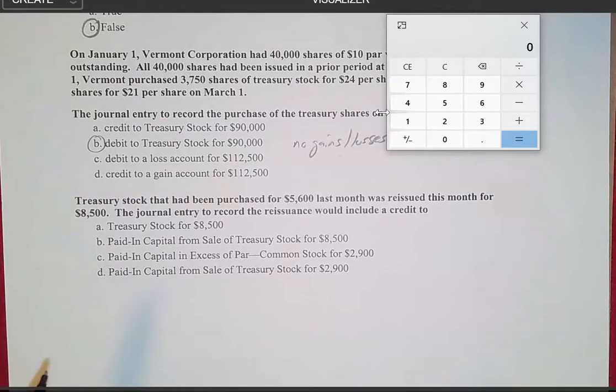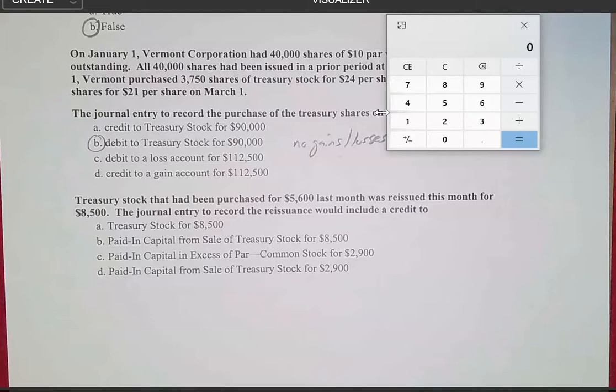We had $5,600, and we can't go below zero. So that's wrong. Let's look at choice B, paid-in capital from the sale of treasury stock. I just told you that we are going to have a credit to treasury stock. So even if it was for $1, this choice would be impossible, because we'd be crediting paid-in capital from the sale of treasury stock for the full $8,500. So that's wrong.